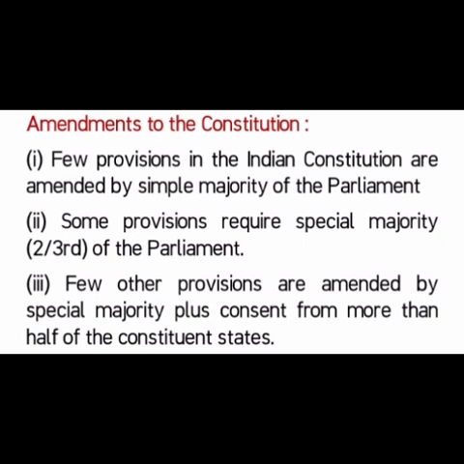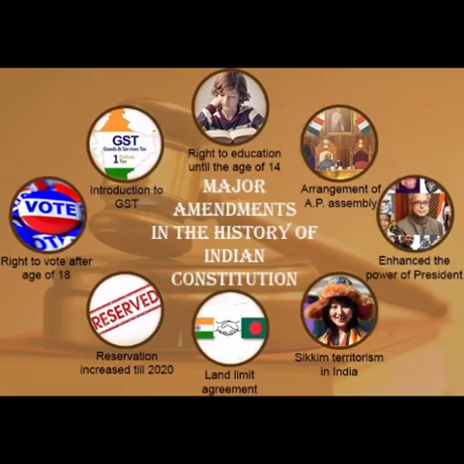The Constitution mentions various ways of amending the Constitution. Few provisions in the Indian Constitution are amended by simple majority of the Parliament, but some provisions require special majority, 2/3 of majority of the Parliament, and few other provisions are amended by special majority plus consent from more than half of the constituent states. So there are various ways of amending the Constitution. Here are some examples of major amendments in the history of the Indian Constitution.